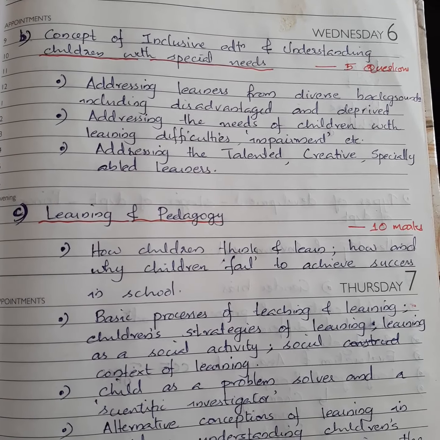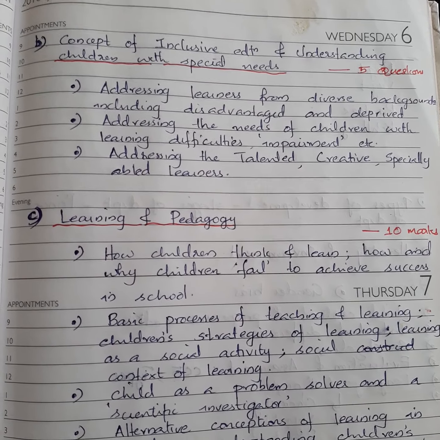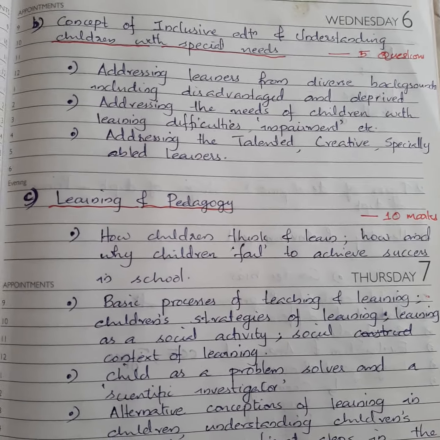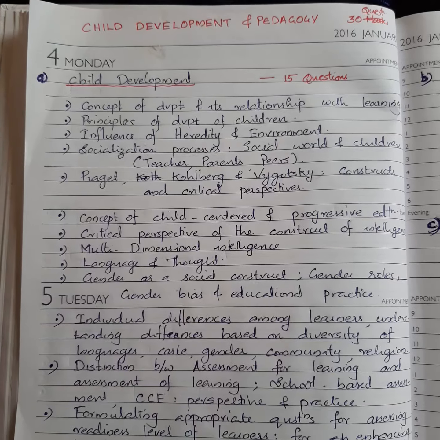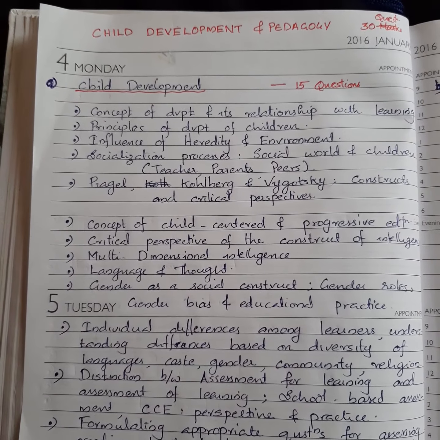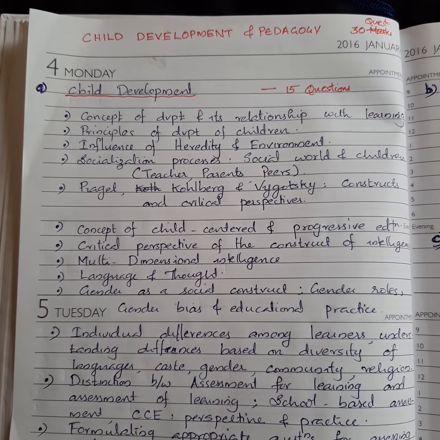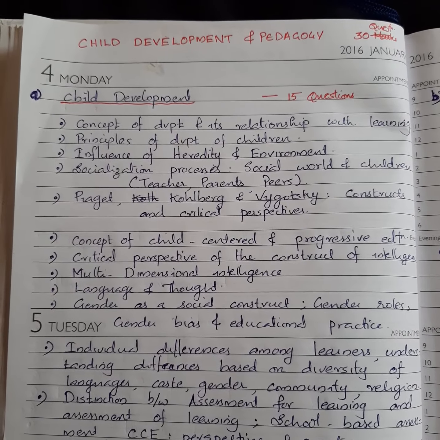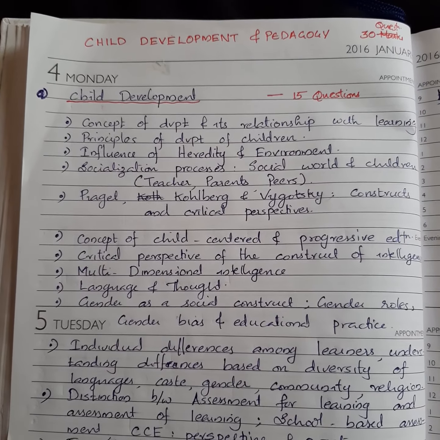And there will be questions for 10 marks from the topic learning and pedagogy. So in total there will be 30 questions in the CTET exam from the subject CDP. Now let's look into each topic in detail.